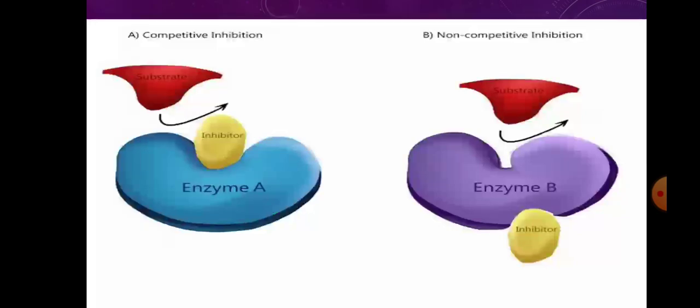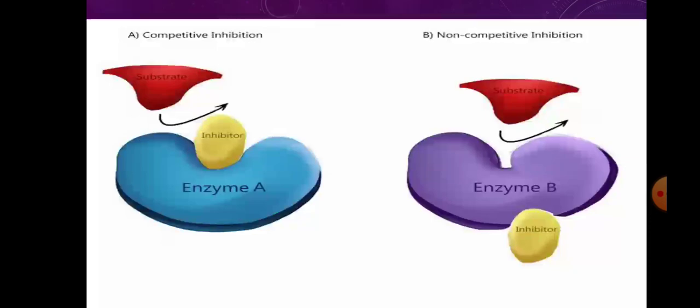In this picture, both competitive and non-competitive inhibition are shown. In case of competitive inhibition, the inhibitor takes the place in the active site and the substrate fails to find its place and the reaction does not proceed. But in case of non-competitive inhibition, the inhibitor takes a place other than the active site and blocks the place for the substrate in the active site, so the reaction does not proceed.